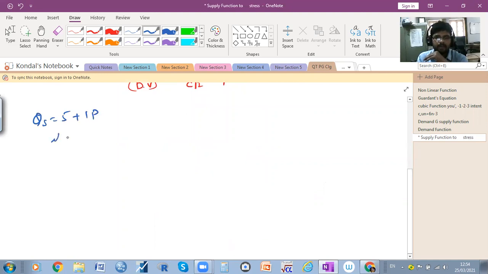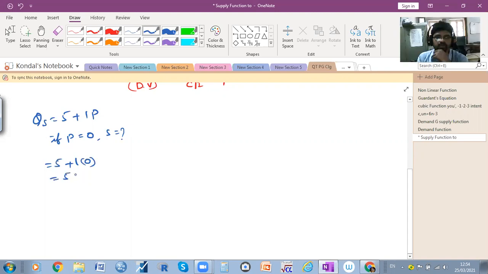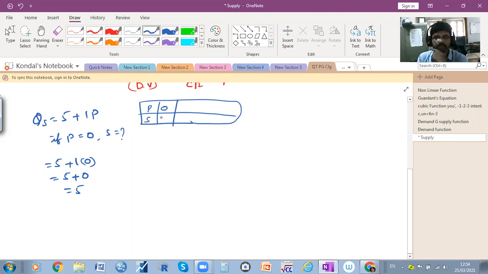So if P is equal to 0, how much is the supply? 5. Not 6 or 0, it's 5 only. When price is 0, supply is 5.